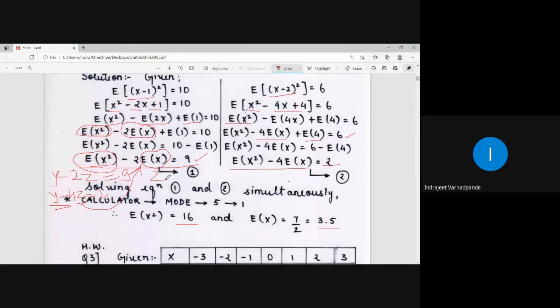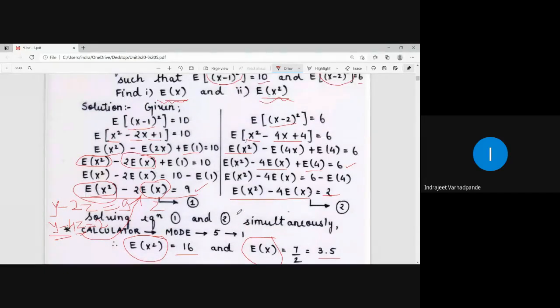If you select the equation, the first variable is x and the second variable is y. Our variable x means what? Expectation of x square. Our variable y means what? Expectation of x. So the first value of x should be 16. The value of y should be 7/2 or 3.5. So correspondingly they are representing expectation of x square and expectation of x. So the calculation on the calculator becomes very easy for the purpose of obtaining the solution.